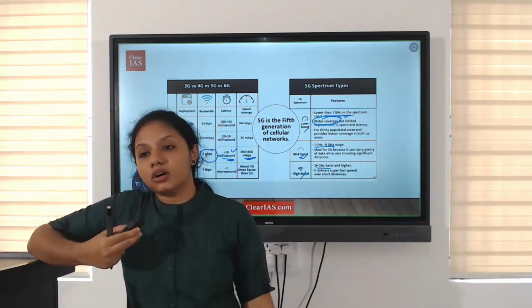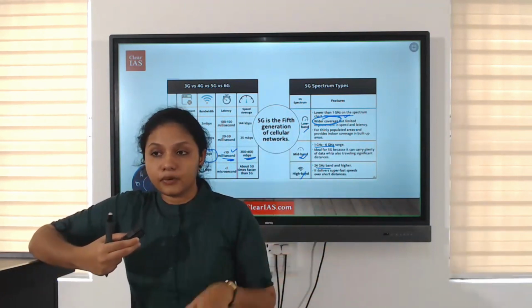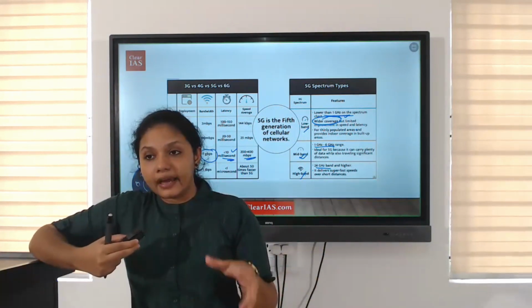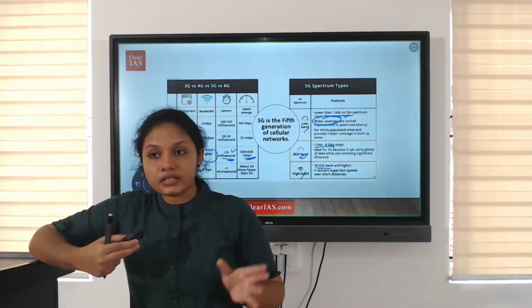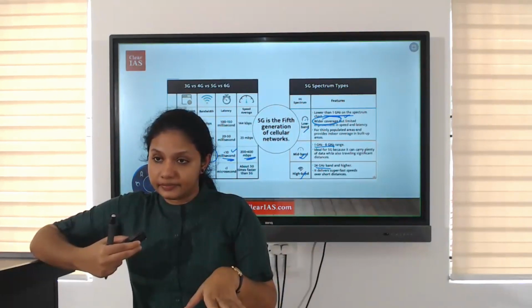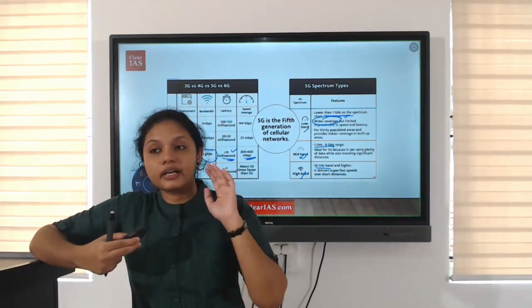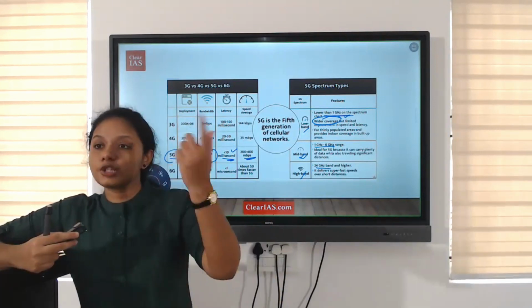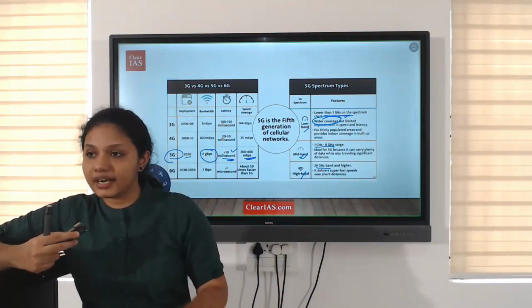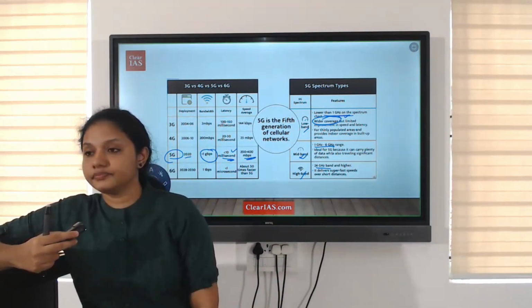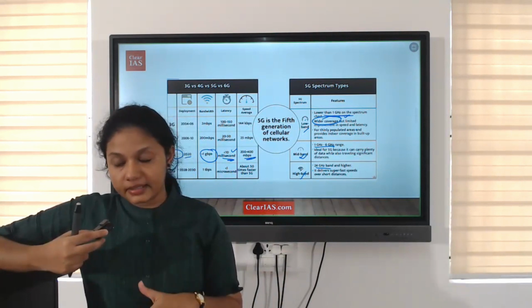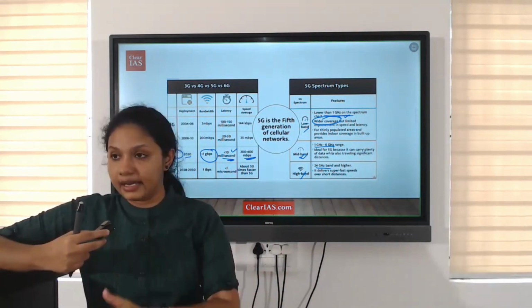So first we talked about the different generations, 3G, 4G, 5G, and the coming one is 6G. The advantage is that bandwidth increases, which means the speed increases. Okay, speed increases, but the problem is with the transmission frequency area. So 5G can be transmitted on 3 bands: low band, mid band, and high band.